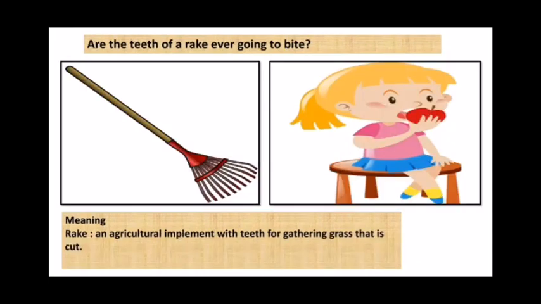Next one. Are the teeth of a rake ever going to bite? Here, rake means an agricultural implement with teeth for gathering cut grass. So, the poet has made reference to the teeth of a rake, which he compares to human teeth, and he questions whether they can bite like humans do.